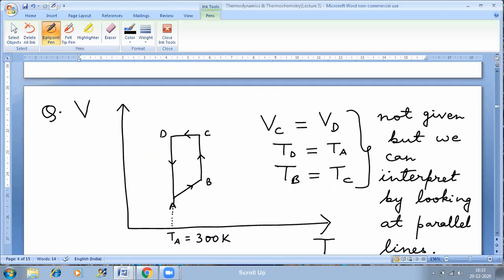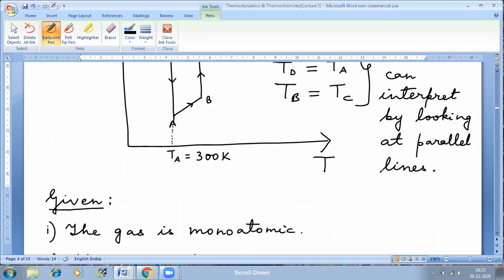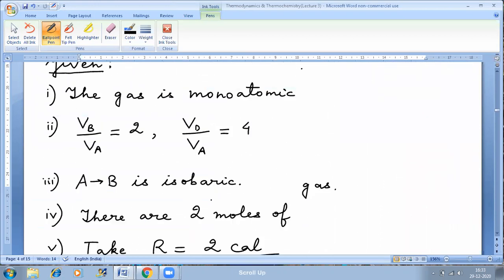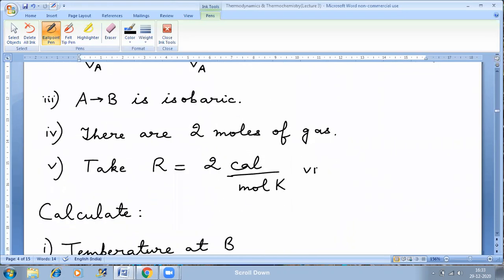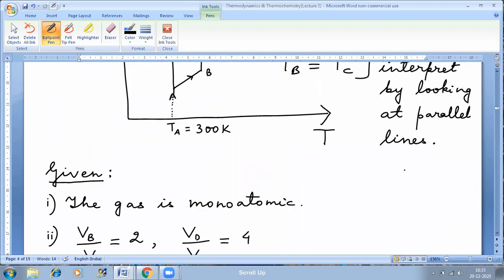This is a graph given, and the graph is volume versus temperature. Capital V is volume, capital T is temperature. V versus T graph. Look at the given data. First thing is that TA is given as 300 Kelvin. Right? That means temperature at point A is 300 Kelvin. And these are the other things which are given. So I can write here TA is equal to 300 Kelvin. So these are the details which are mentioned in the question.